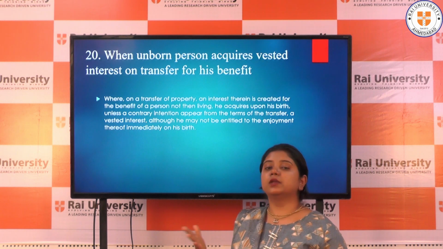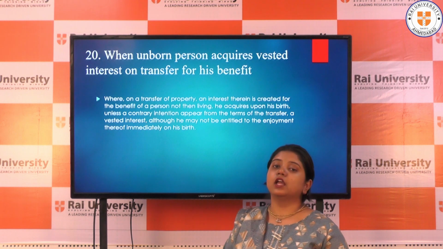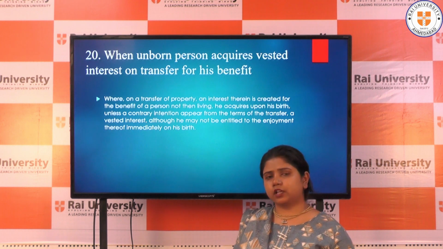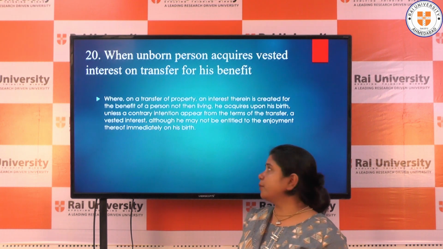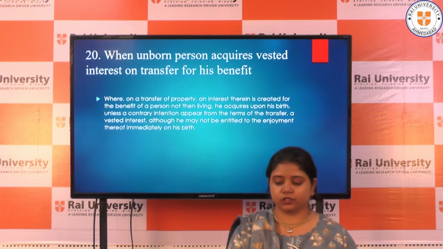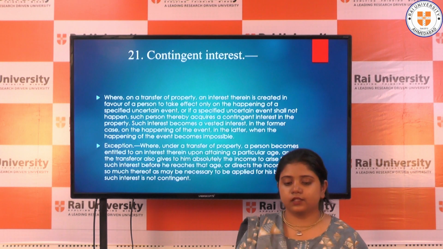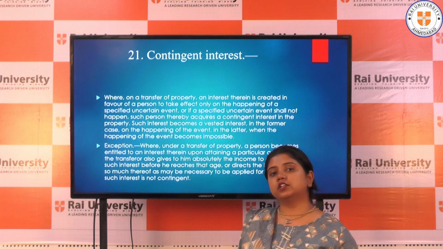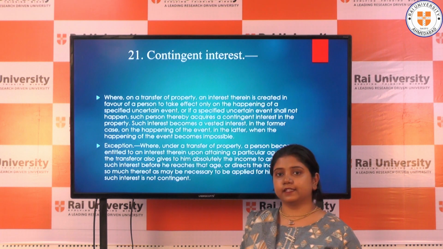So he will not be able to enjoy that property on the birth of that unborn person, but he will acquire the vested interest in the property by his birth only. In the next slide we will be dealing with contingent interest. We have already learned what contingent interest basically is.